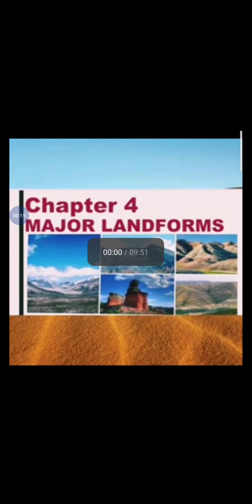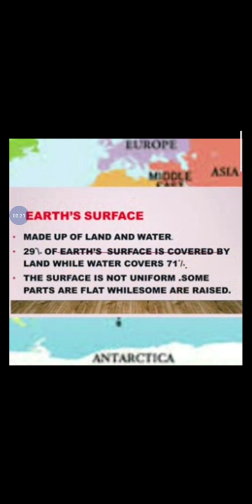Chapter number 4, the major landforms of earth. So dear students, major landforms of earth. Earth's surface, as we know, is made up of land and water. Of that, 29% of earth's surface is covered by land while water covers 71%. The surface is not uniform. Some parts are flat while some are raised.